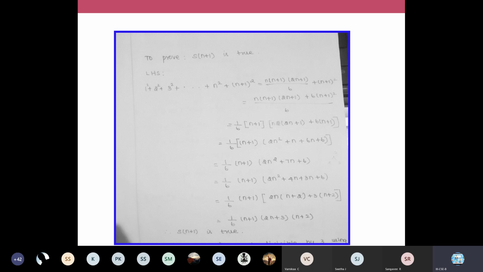Okay, so if your proof steps have concluded like this, then you can stop there. You can conclude that S of n plus 1 is also true. So we can conclude that the statement is true for all possible values. Hence, S of n is true for all possible cases. You write that conclusion statement at the end. So this is also a simple problem like the previous problem. It also follows the same technique.